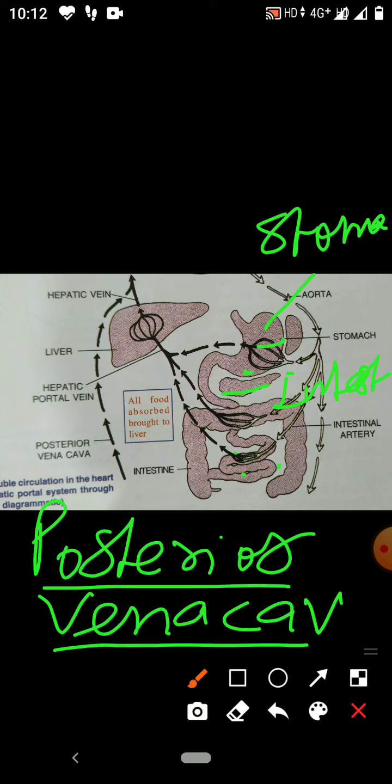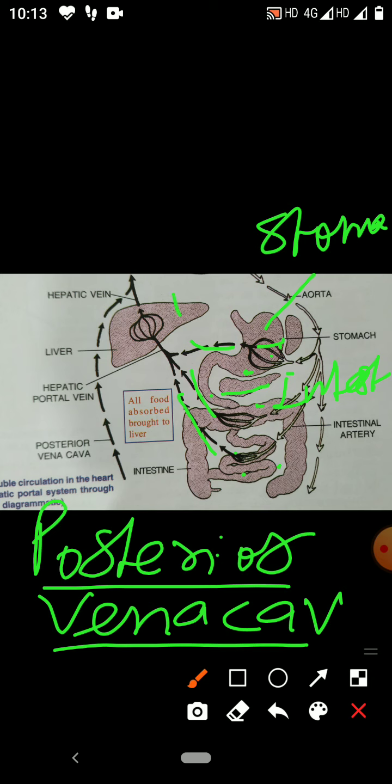Which veins? The veins which start from the stomach and different parts of the intestine. These blood vessels do not convey the blood to the posterior vena cava. They enter the liver.